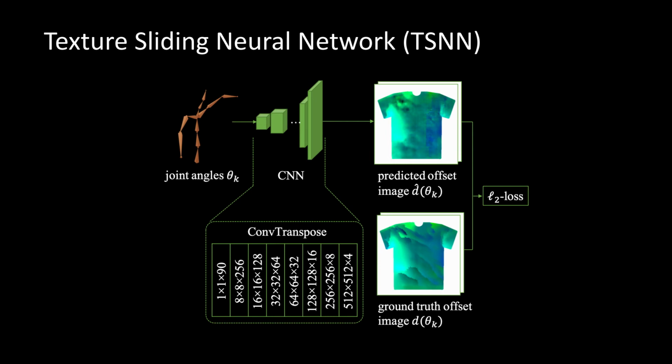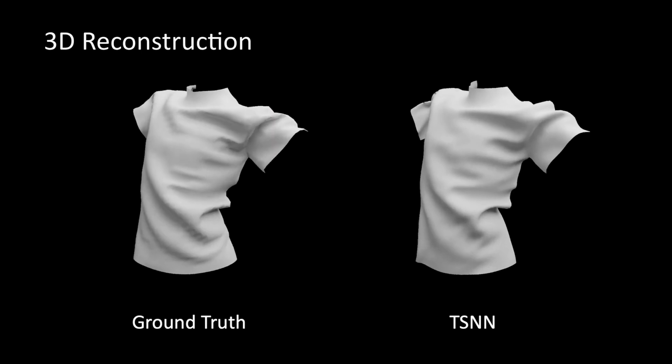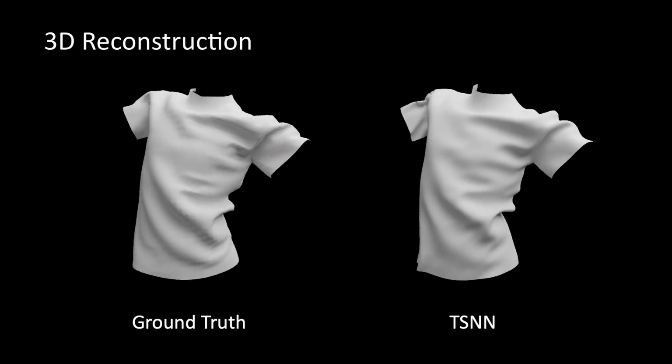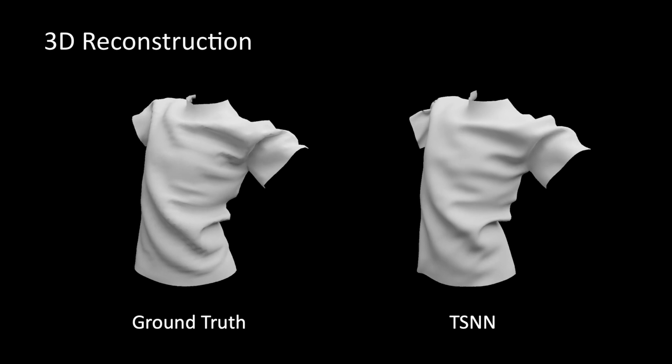To predict texture sliding for novel poses, we propose a texture sliding neural network, or TSNN. The network is composed of a series of transposed convolutions, and the outputs are front and back pixel-based cloth images, storing the texture coordinate displacements. Using TSNNs trained on multiple camera views, we reconstruct the cloth for a novel pose.